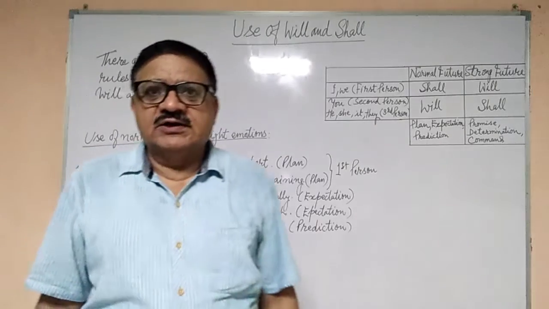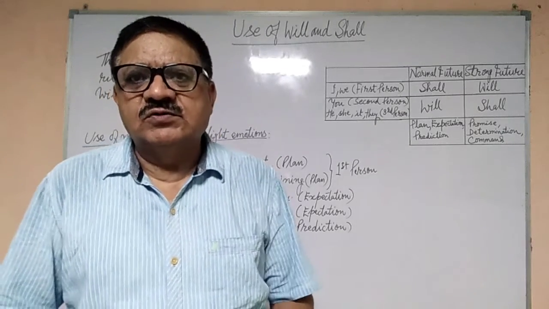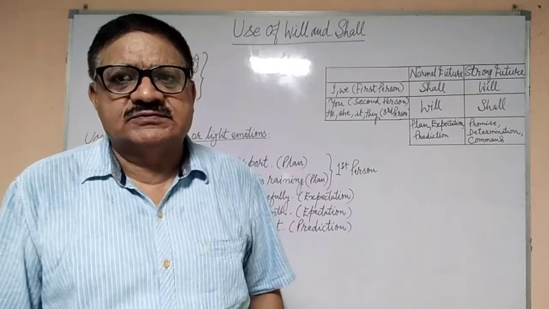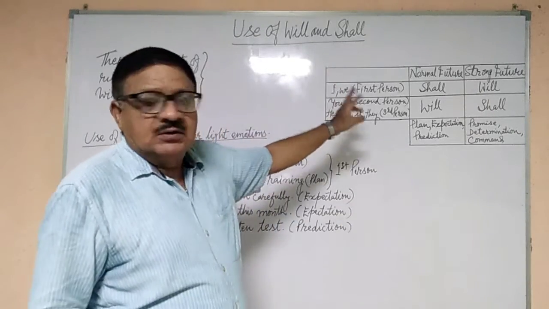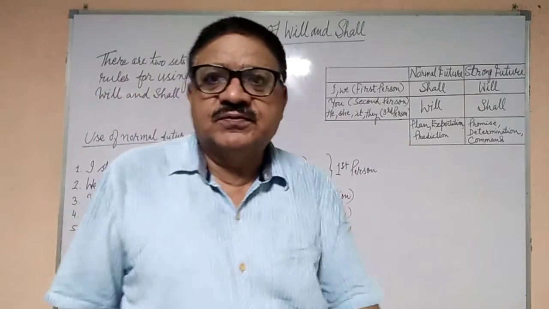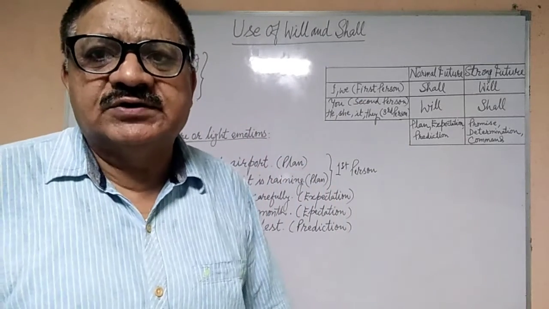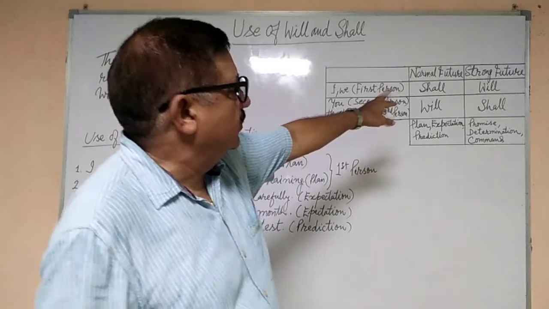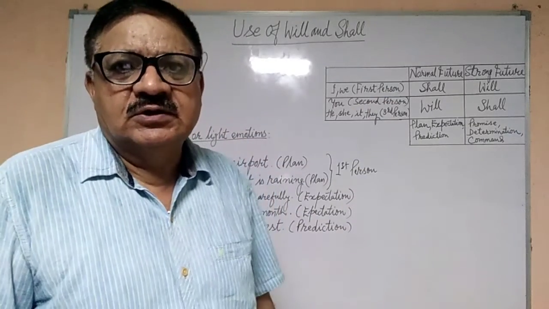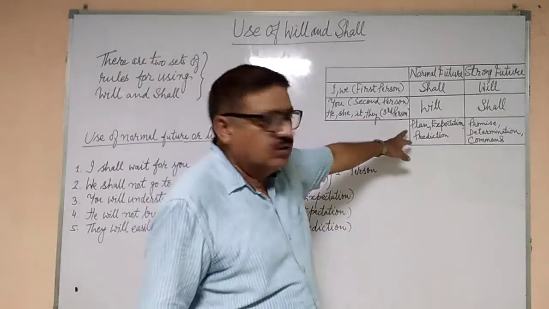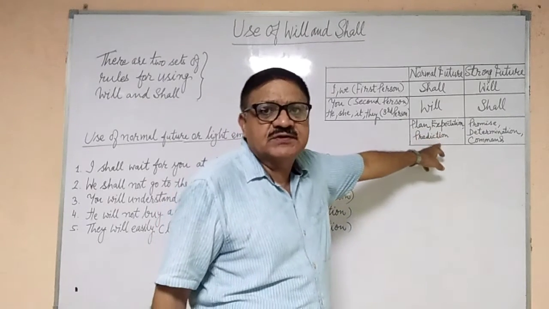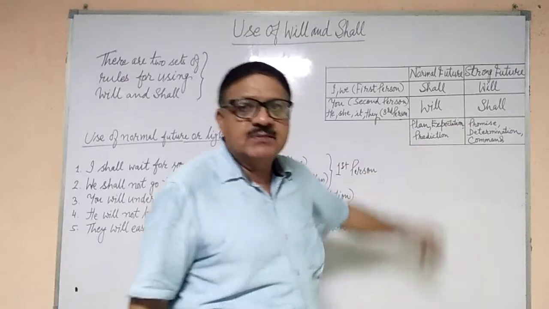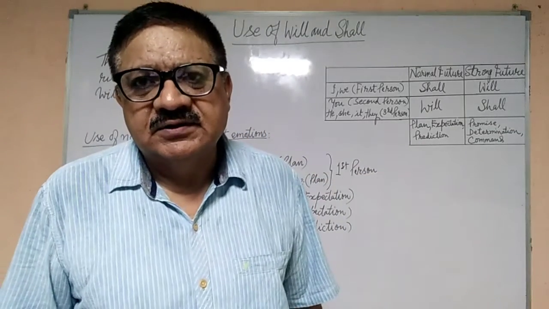Now first of all, let us understand the basic rules for it. There are three basic rules. So now we will take up the rules first. There are two types of the use of will and shall. One is the case when it is a normal future. Normal future means when we have some plan or expectation or we have to make some prediction.